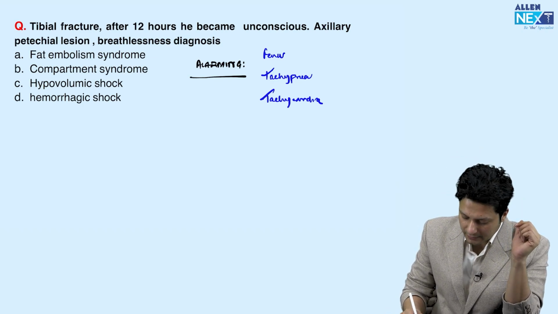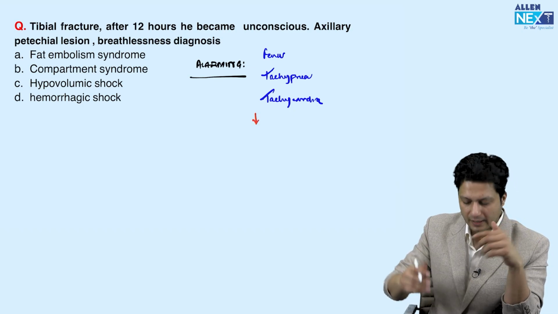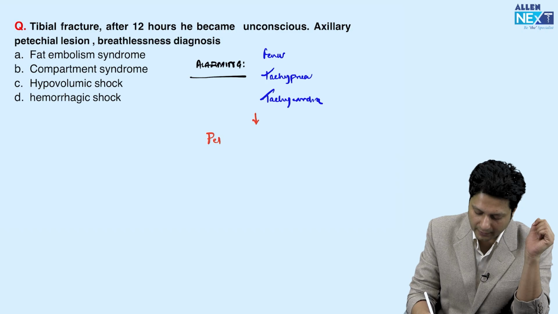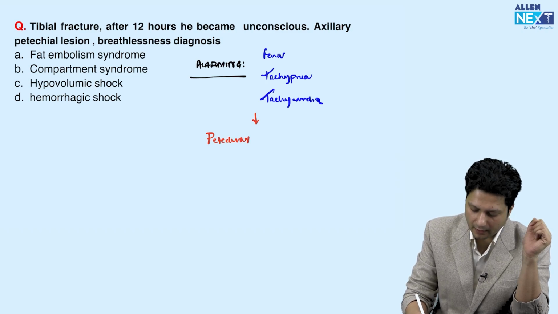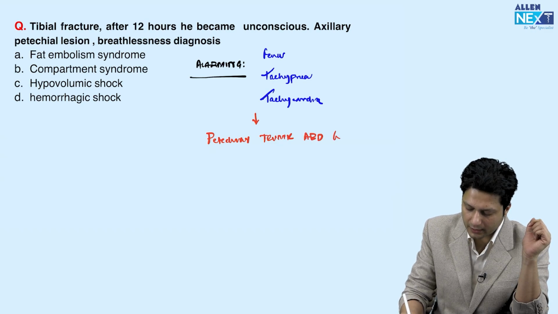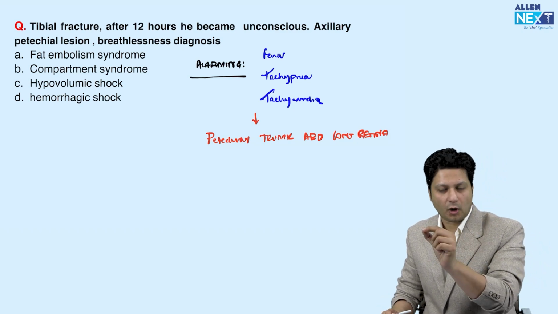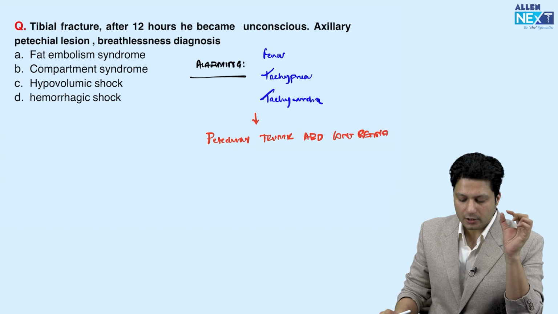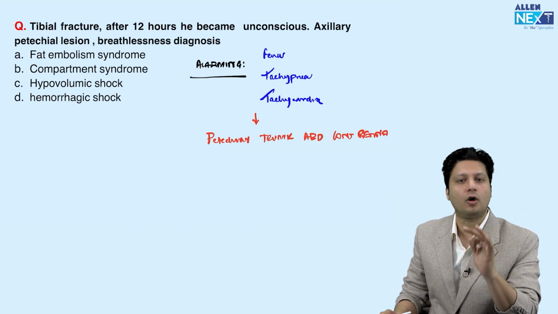Once these symptoms are completed, it might progress to the appearance of petechiae over the trunk, over the abdomen, even on the conjunctiva or the retina. So there are small bleeding spots appearing scattered over the abdomen, trunk, conjunctiva or retina. These are the pathognomonic features for fat embolism syndrome.